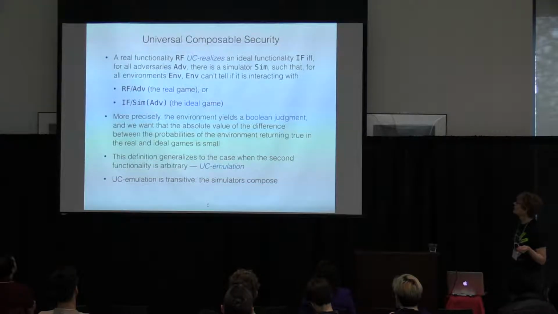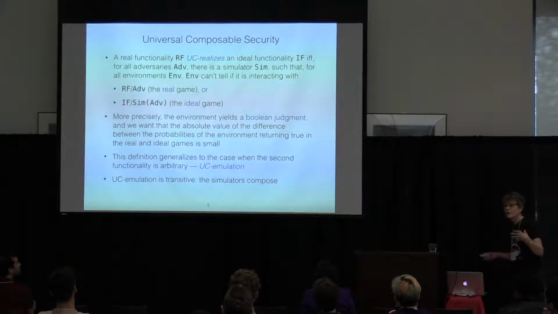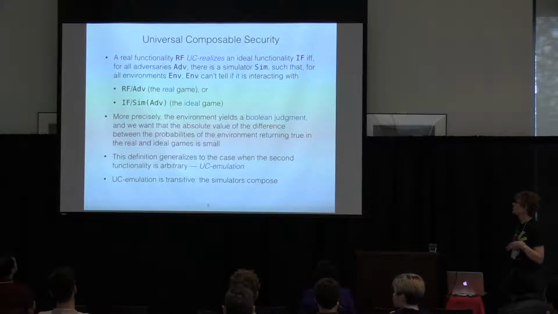You've probably seen this, but a real functionality UC realizes an ideal one if and only if for all adversaries there's a simulator such that for all environments, the environment can't tell if it's interacting with the real game, which is the real functionality and the adversary, or the ideal game, which is the ideal functionality and the simulator wrapped around the adversary. More precisely, the environment is yielding a Boolean judgment, and we want that the absolute value of the difference between the probabilities of it returning true in the real and ideal games be negligible.